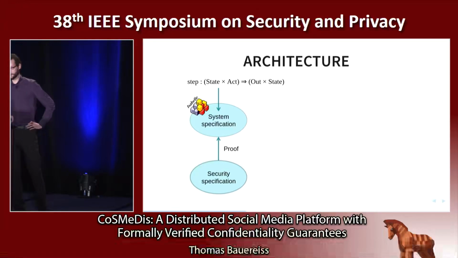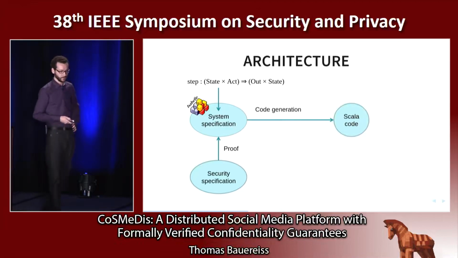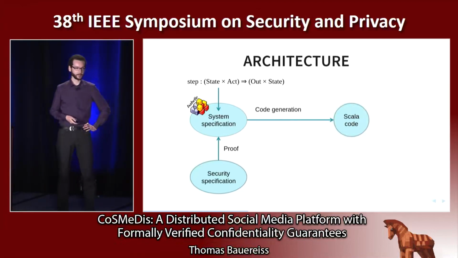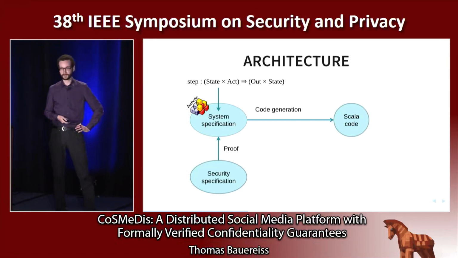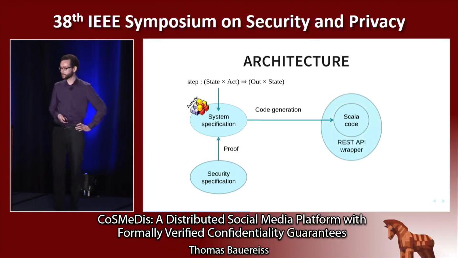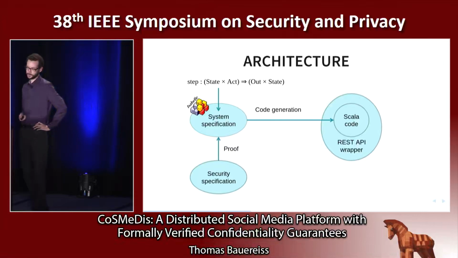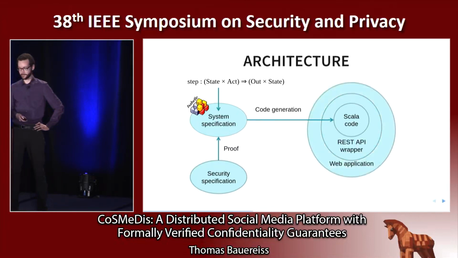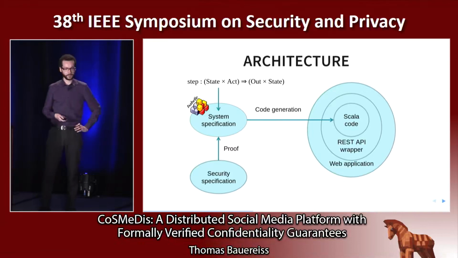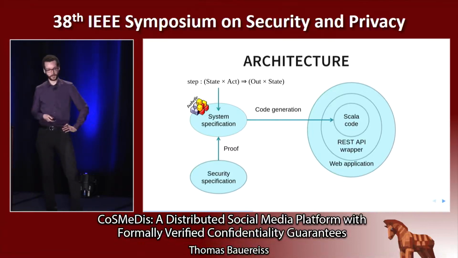On the other hand, Isabelle also has a code generation feature that we have used to export this step function as executable Scala code. And this actually forms the core of the running prototype. And around it, we have built a wrapper that makes the actions and the outputs of this kernel available to a web application that we have built on top of it. So these outer layers, they are implemented manually, so they are trusted, but this kernel of the system corresponds quite directly to the specification that we have verified.